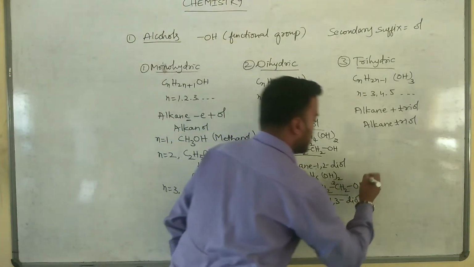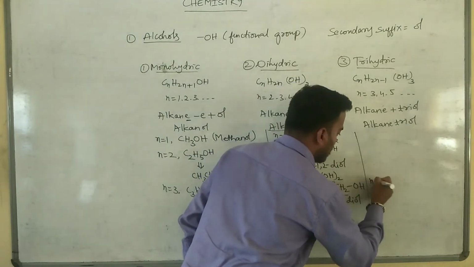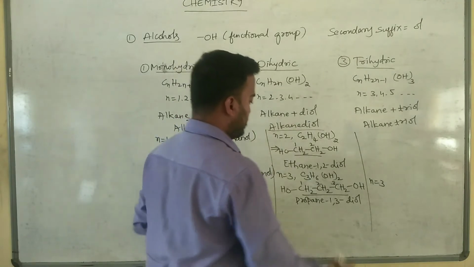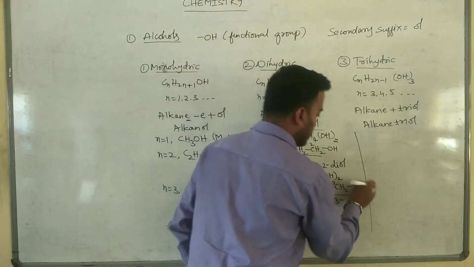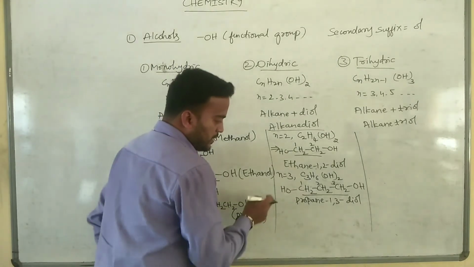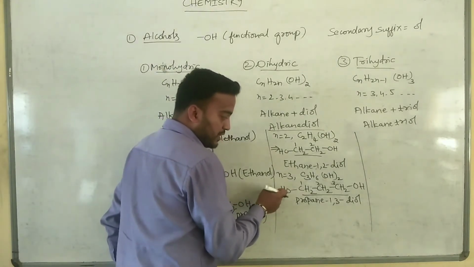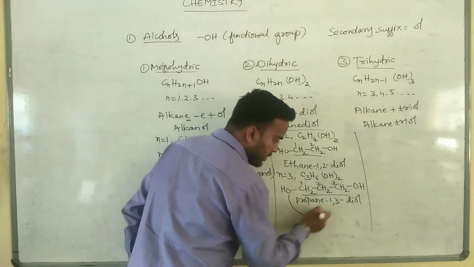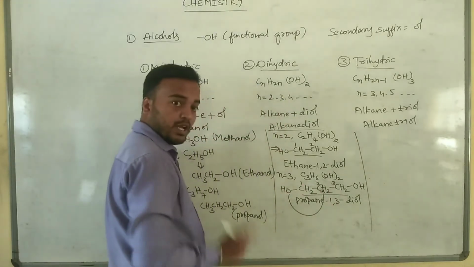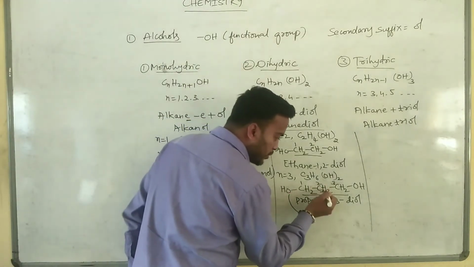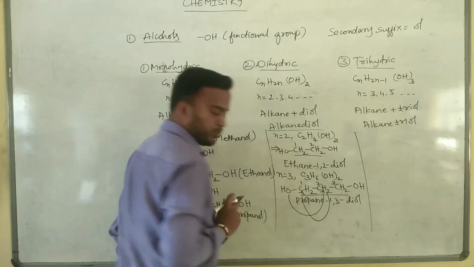So I will put n is equal to 3. Sorry, I will put n is equal to 3, but I will make an alteration. Just I will modify this equation. The OH present in first carbon atom, I will shift this OH to second carbon atom, and out of 2 hydrogens, I will shift 1 hydrogen to this CH2 group.